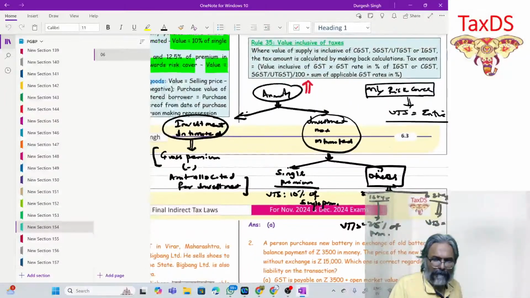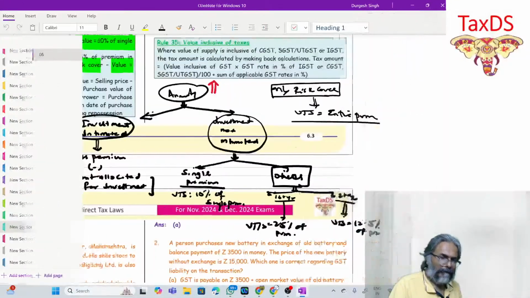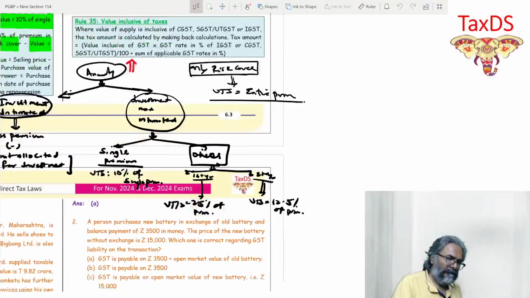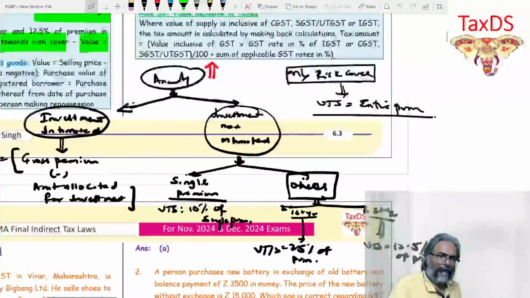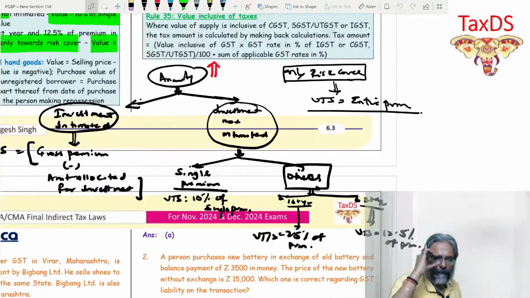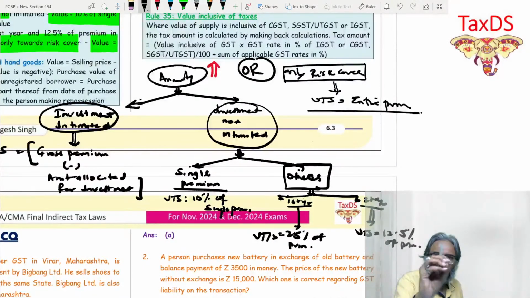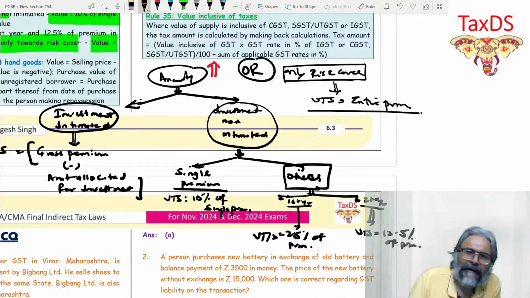This is the point, students. Can you copy it, students? Insurance, students, has two types over here. If it is only the risk cover, that means if I die, if something happens to me, my family gets the money. That is it. Only on death is the amount paid. This kind of insurance is known as insurance towards risk cover.